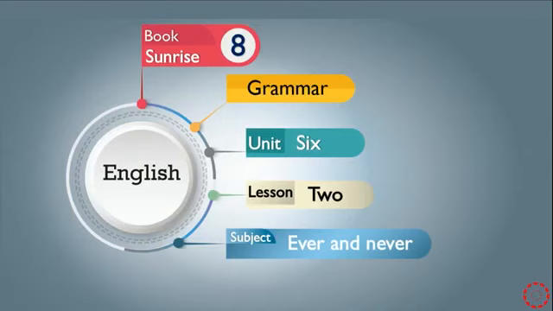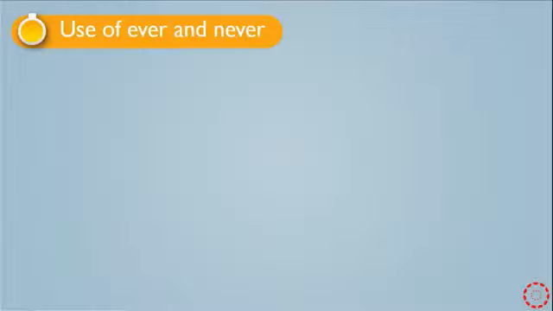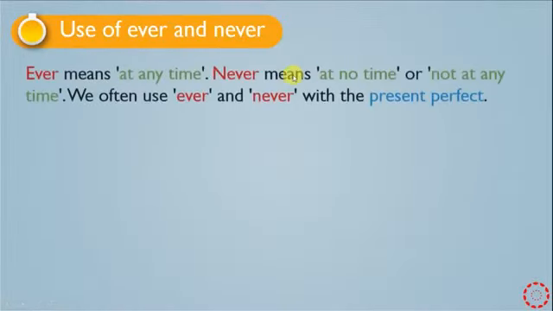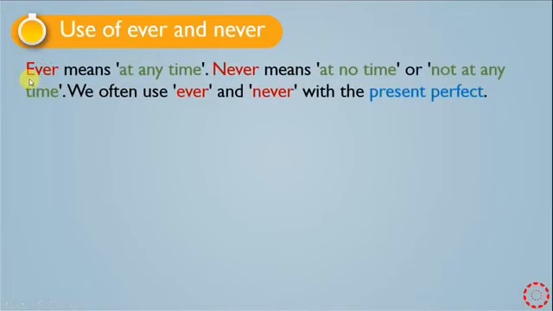Today in Unit 6 Lesson 2 we are going to talk about ever and never. Let's get started. What is the use, or the meaning, of ever and never? Ever means at any time, and never means at no time or not at any time. We often use ever and never with the present perfect tense.